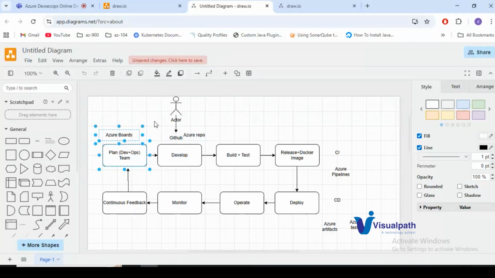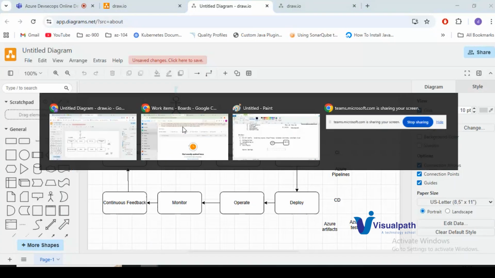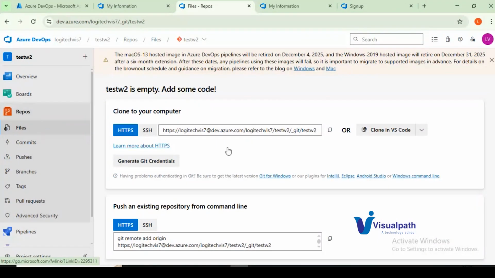Now, the next one we have is develop. Once the planning is done, the development team will create the code, develop the code, and push it into Azure Repos. So the next item we have is repos. Here, repos. Everyone knows about GitHub, right? GitHub is the repo where we store our code. It is a source code management tool, a centralized repository where we can push our code, so multiple users can contribute to the same project repository. So as similar to GitHub, we have Azure Repos as well.